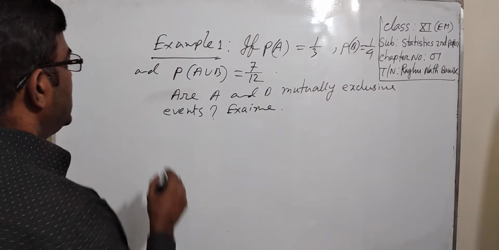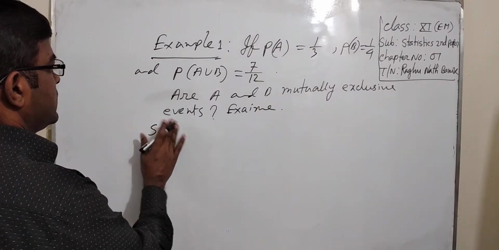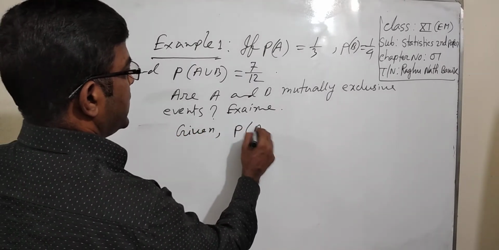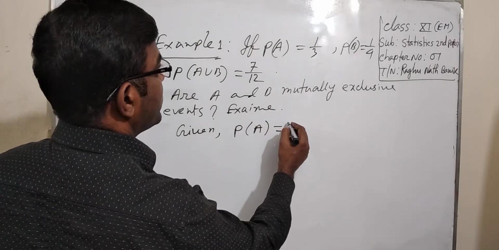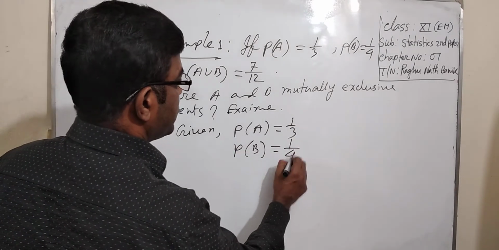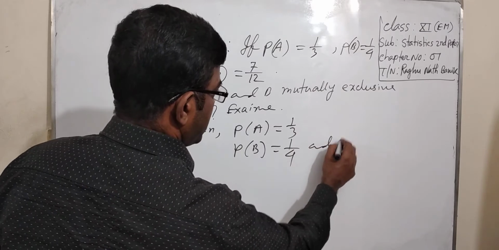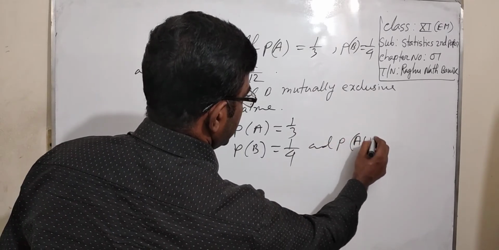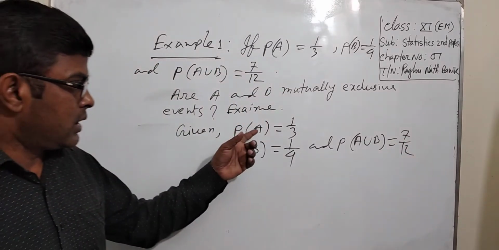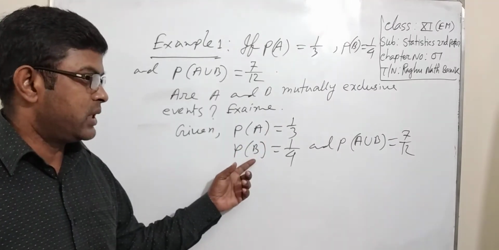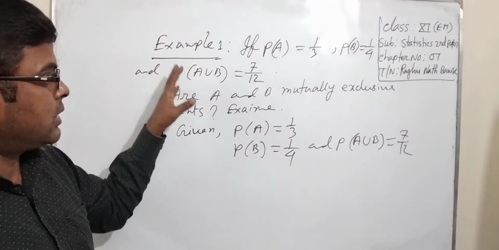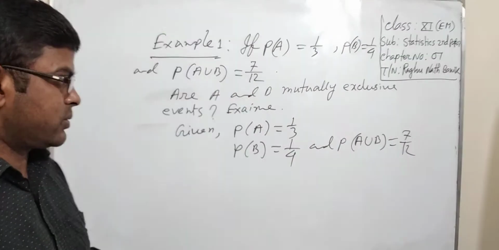Here it is given that probability of A equals 1 by 3, probability of B equals 1 by 4, and probability of A union B equals 7 by 12. We know that if probability of A plus probability of B equals probability of A union B, then we call events A and B mutually exclusive events.